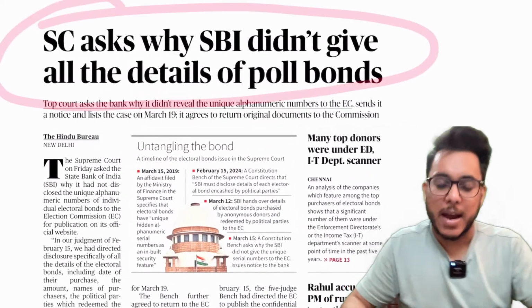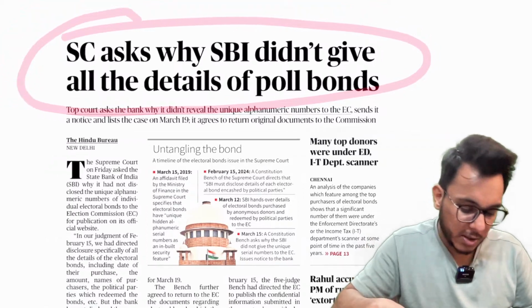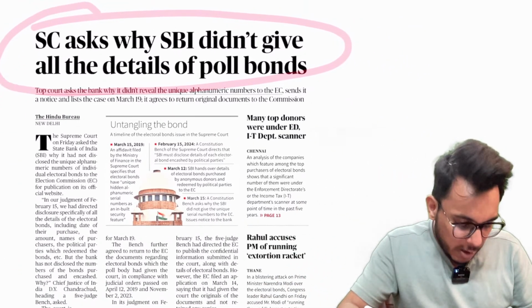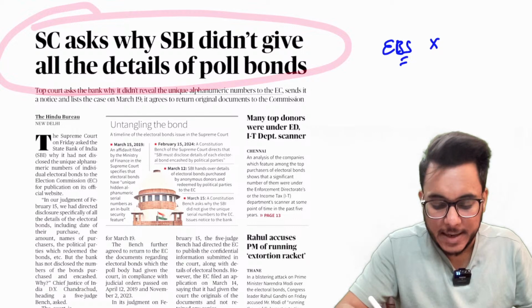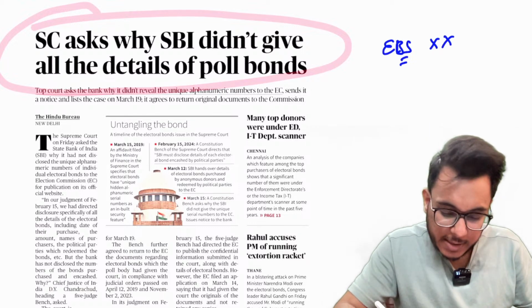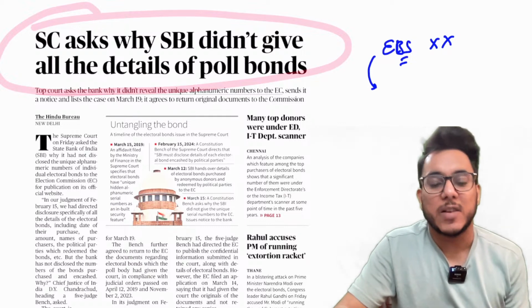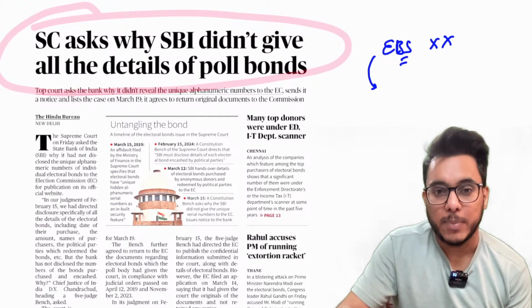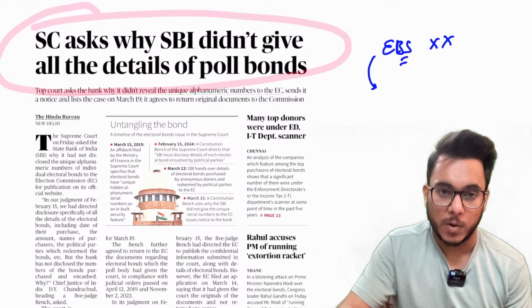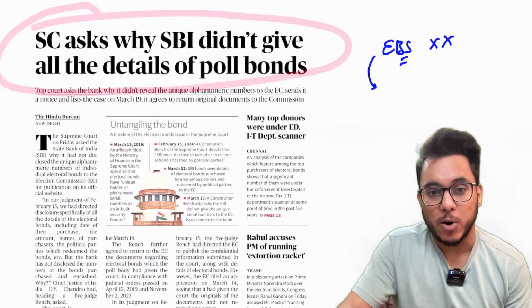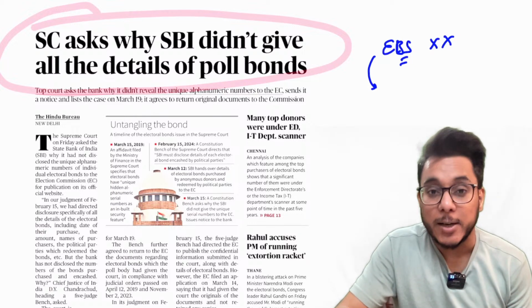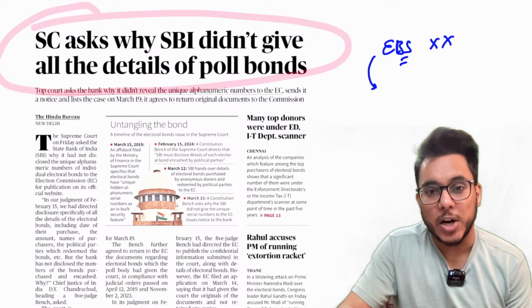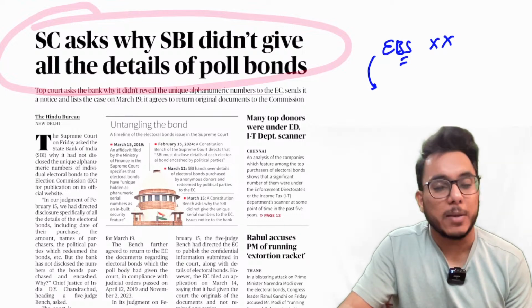Supreme Court asks why SBI didn't give all the details of the poll bonds. Guys, we have already seen that the electoral bond scheme has been invalidated by the Supreme Court. The Supreme Court says that the electoral bond scheme is manifestly arbitrary and promotes opaqueness in electoral funding. The Supreme Court asked the State Bank of India to share information on how much money was raised by electoral bonds, and which company donated how much money to which political party. This information was to be shared by SBI with the Election Commission, and the Election Commission will put it in the public domain.